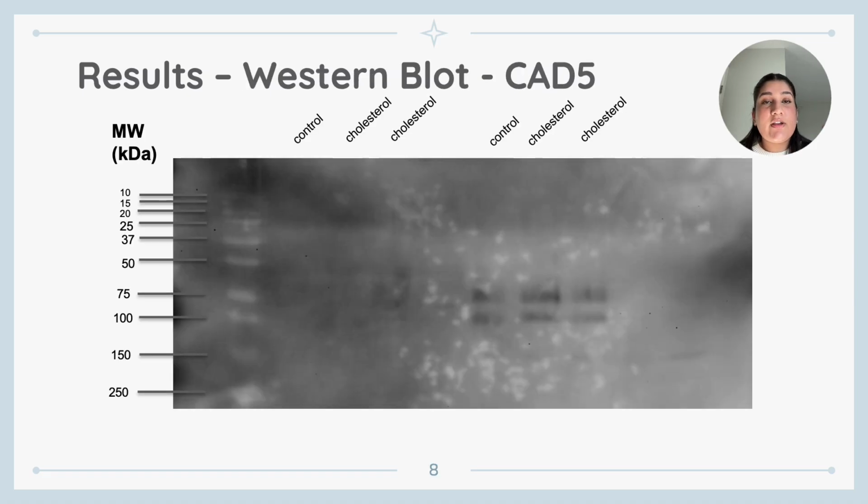This is a Western blot of both cholesterol-treated and control CAD5 cells. On the left, we see no visible bands of PrPC, indicating that these cells specifically expressed very low or undetectable levels of PrPC under the conditions that were tested. On the right-hand side here, we can see the characteristic 3-banding pattern of PrPC in both the control and cholesterol-treated cells, but no differences are observed between the treatments, indicating that the total PrPC levels were unchanged by cholesterol.